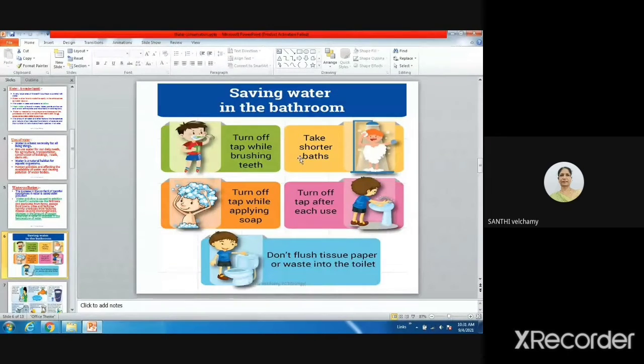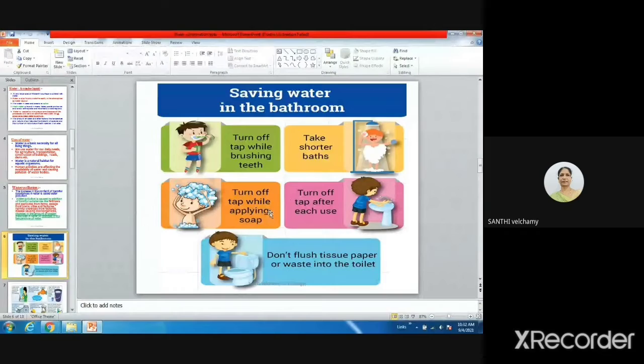You have to close the tap. And when you are taking a bath, instead of using shower, you can use bucket. Ma'am, bucket we can use. Save water. Ma'am, shower use பண்ணா என்ன ஆகும்? Ma'am, from the shower we waste a lot of water. A lot of water is wasted. Very good. If we take the shower, we have to take less time for it. Take shorter baths. ஷவர்ல எடுத்தான்னா less time you have to take. ஷவர்ல உட்காந்து சும்மா விளையாண்டுட்டே இருக்க கூடாது தண்ணியில. Okay, that's why you have to take shorter time.